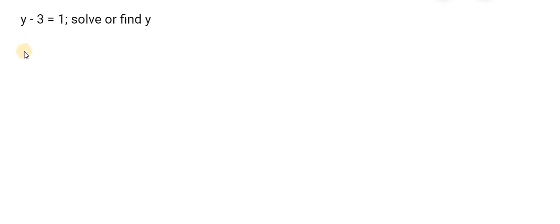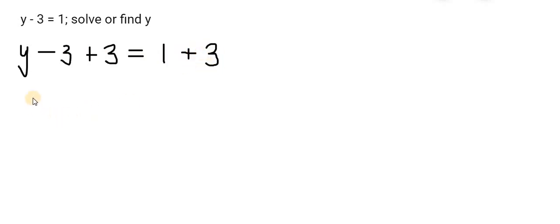That's a plus sign. So I say y minus 3 plus 3 to the left. And finally, whatever I do to the left, I have to do to the right. So I add 3 to the right as well. So y minus 3 plus 3 minus 0, that's equal to 1 plus 3, that's 4. So y is equal to 4.